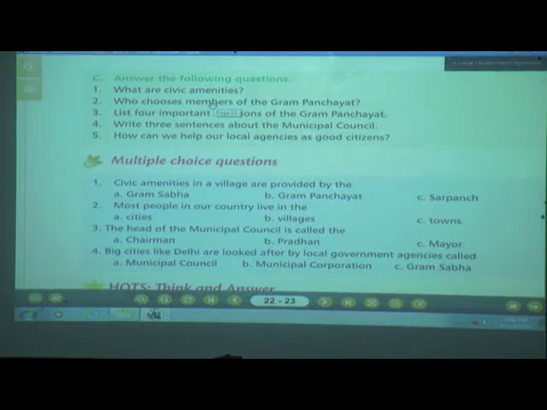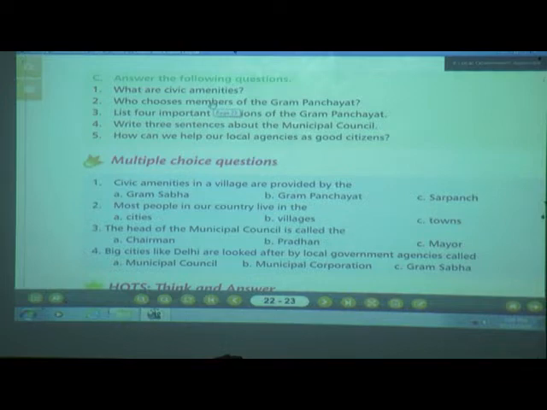For example, water, electricity, roads, schools and hospitals. Once again I will repeat the answer. Civic amenities are basic things that people need to lead a comfortable life. For example, water, electricity, roads, schools and hospitals.